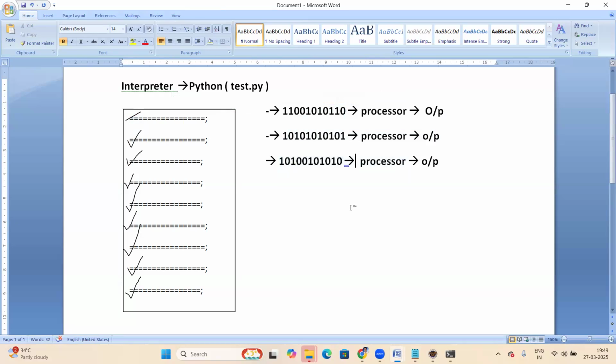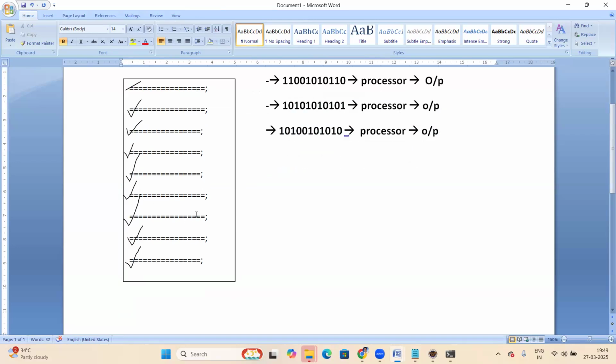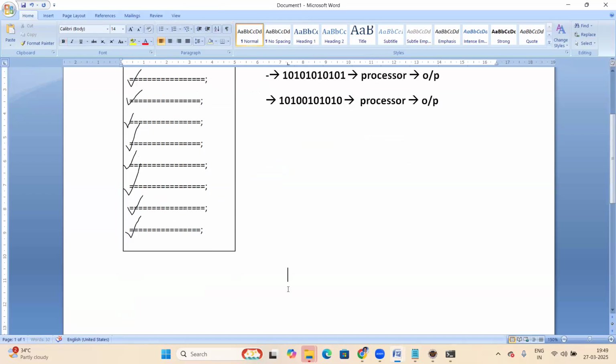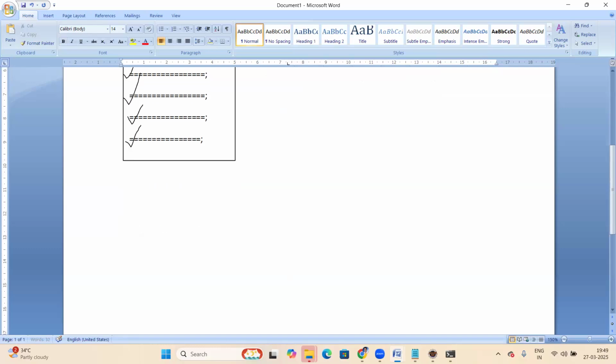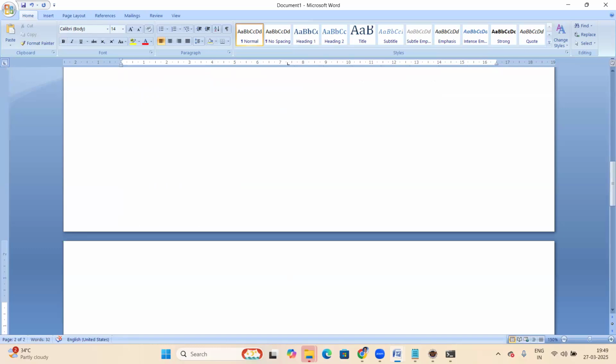So this is the interpreter. If any error is there, it simply stops. Now, the compiler. Let us see how the compiler is working. About the compiler.